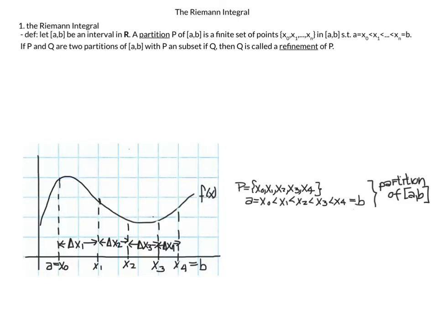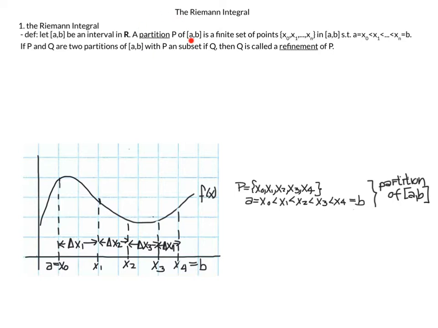The first thing we will do is talk about partitions of a closed interval of a real number line. And a partition of an interval is a set of points x0 through xn. So it's a finite set of points, so only up to xn, such that a is equal to x0, which is less than x1, which is less than x2, all the way up to less than xn, and xn is equal to b.